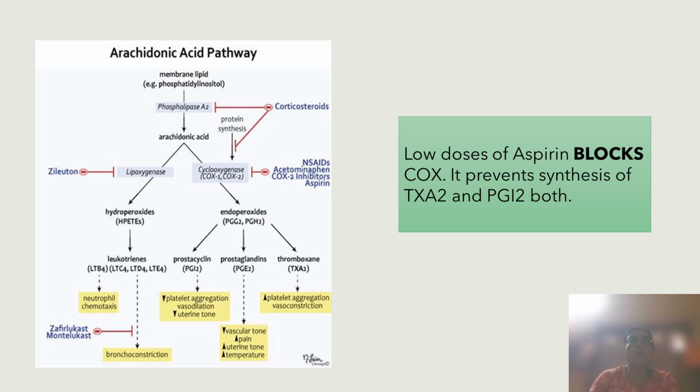Now at the low dose of aspirin, what it does, it actually blocks all the isoforms of cyclooxygenase. So as the cyclooxygenase enzyme is blocked, that means there will be inhibition of synthesis of both the prostacyclin as well as the thromboxane A2.